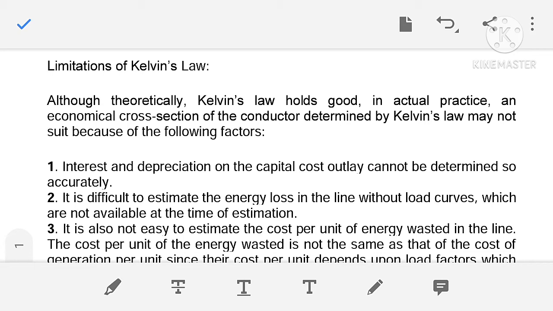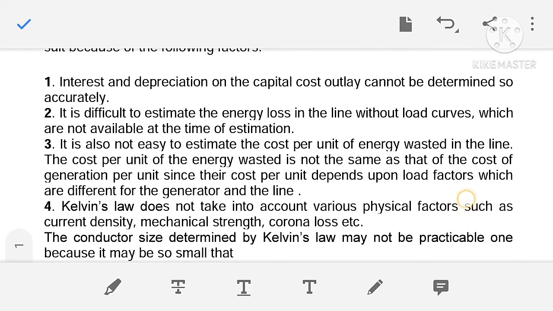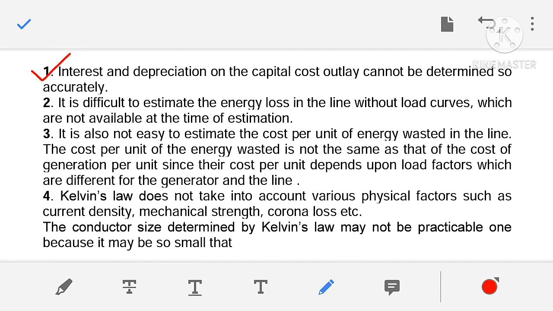Then which are those factors? The first factor is interest and depreciation on the capital cost outlay cannot be determined so accurately.